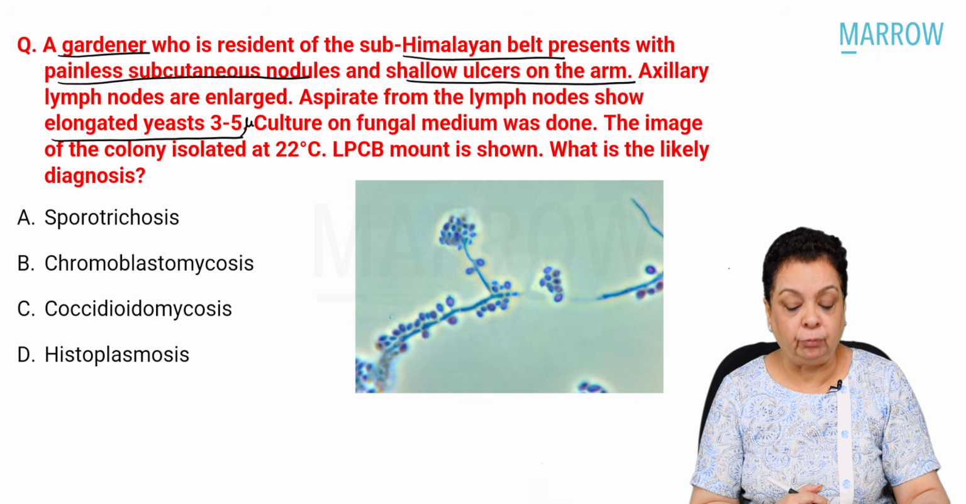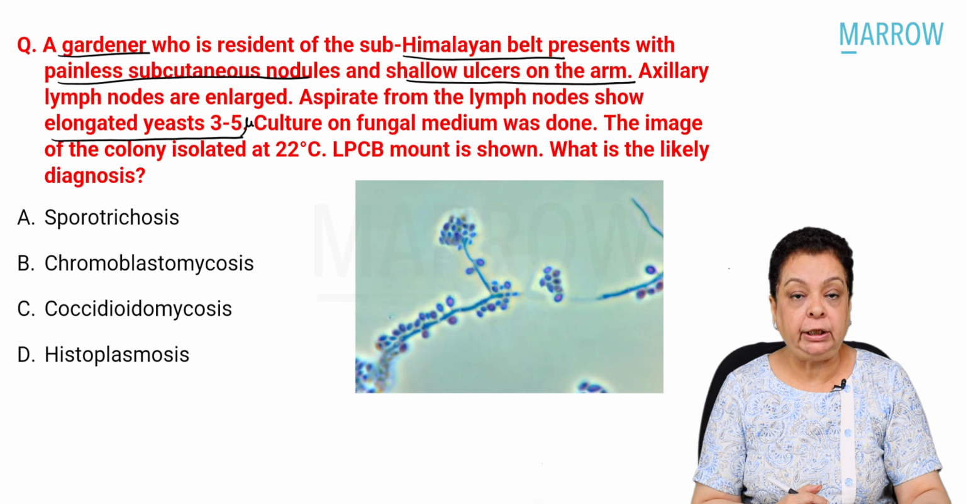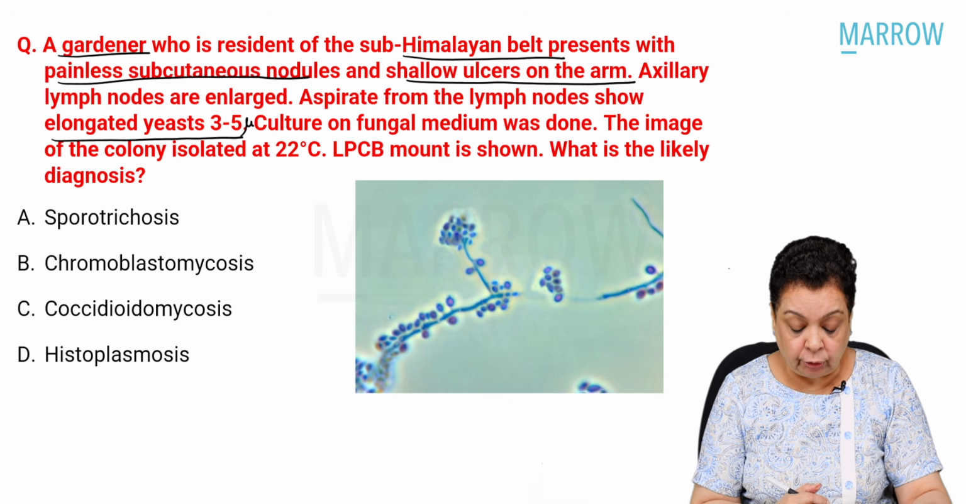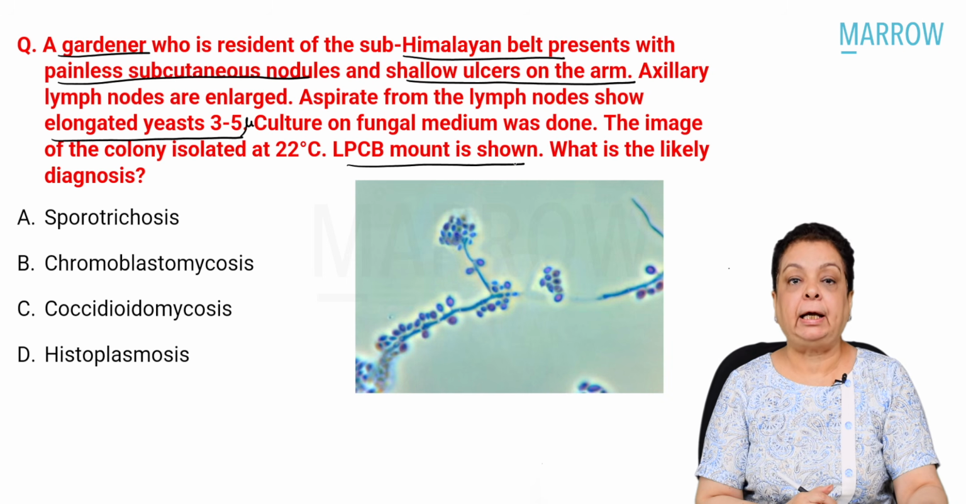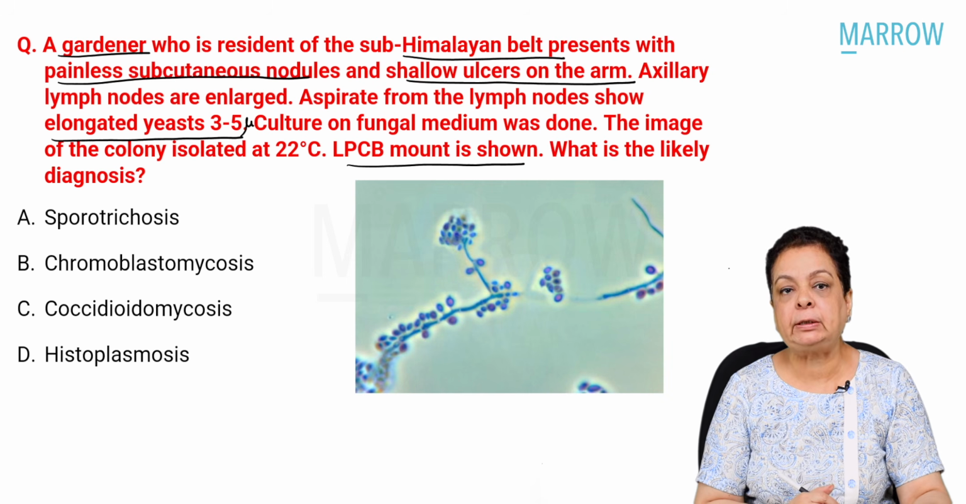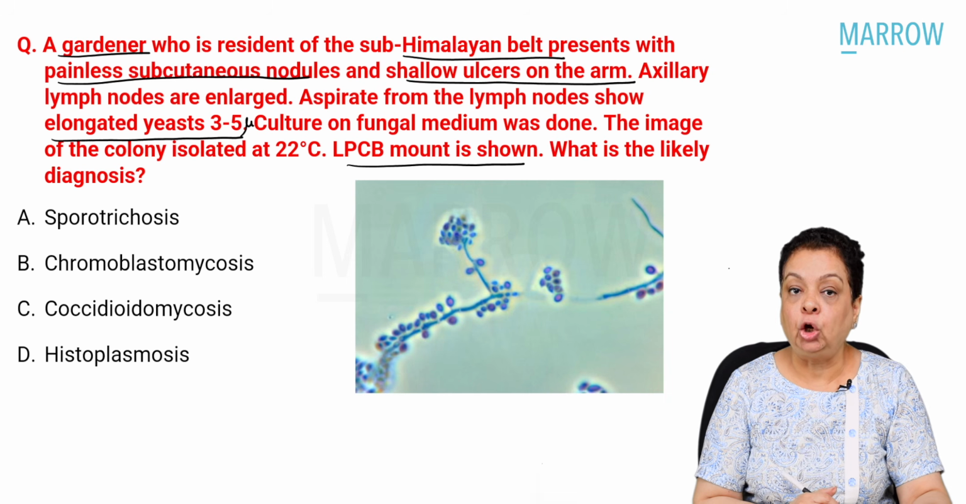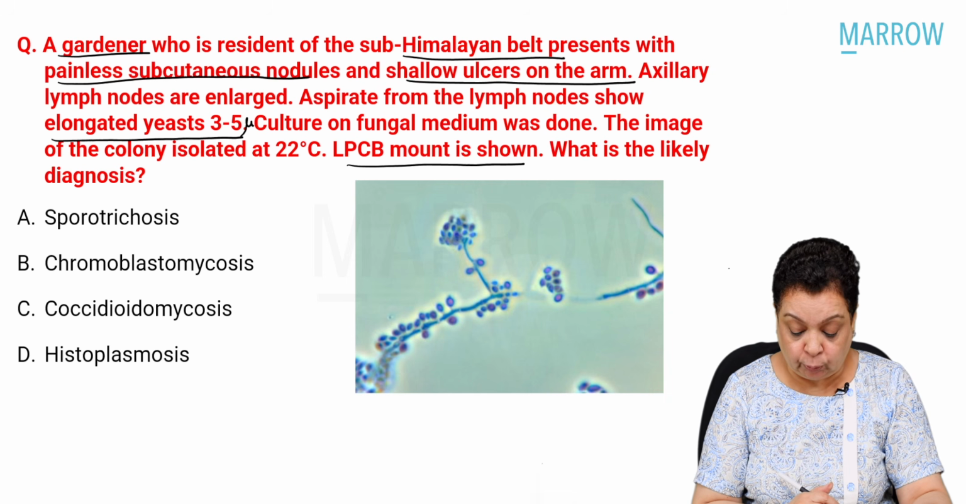Culture on fungal medium was done. The image of the colony isolated at 22 degrees Celsius. The LPCB mount is shown. What is the likely diagnosis? Sporotrichosis, chromoblastomycosis, coccidioidomycosis, and histoplasmosis.